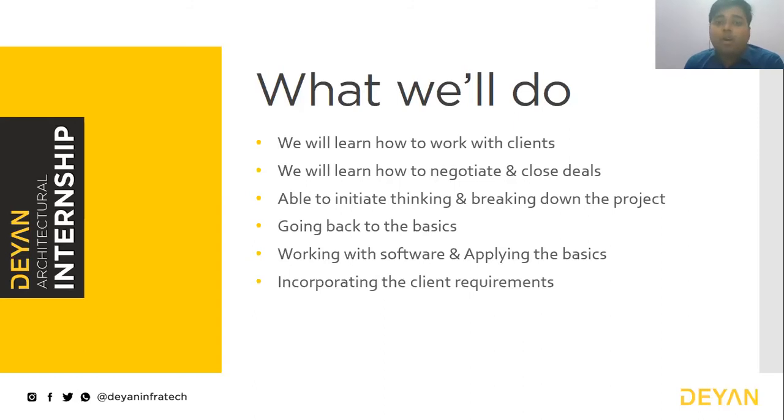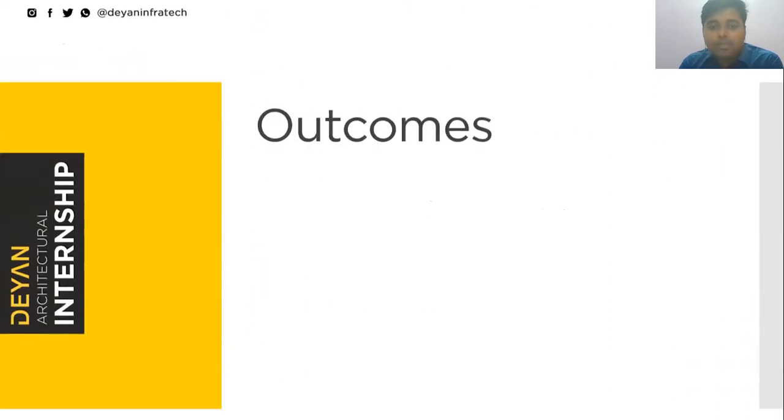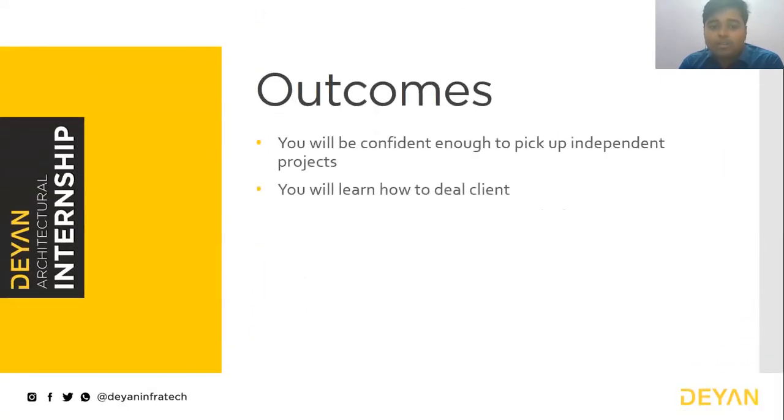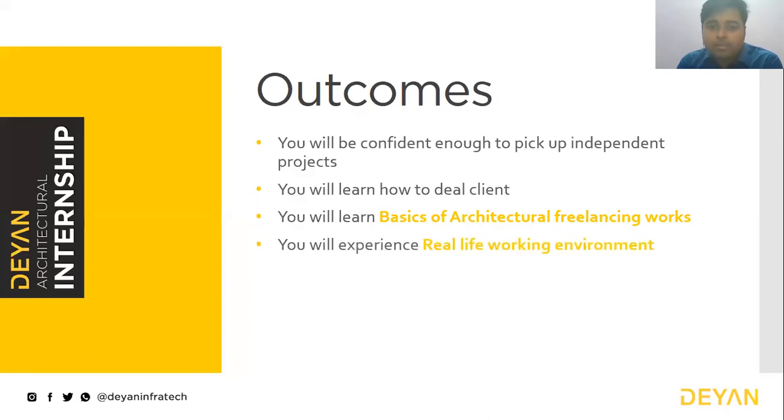Then incorporating all the client requirements, like what actually the client needs. Maybe the client is demanding something and you are providing him something else. So those are the things. Then the outcome of this project, obviously you'll be learning all these things. So in one word, the major outcome of this internship will be that you'll learn the basics of architectural freelancing works. After the end of this internship, you'll at least have the confidence that you can pick up a small project and do it with ease. So that will be our main aim of this internship.